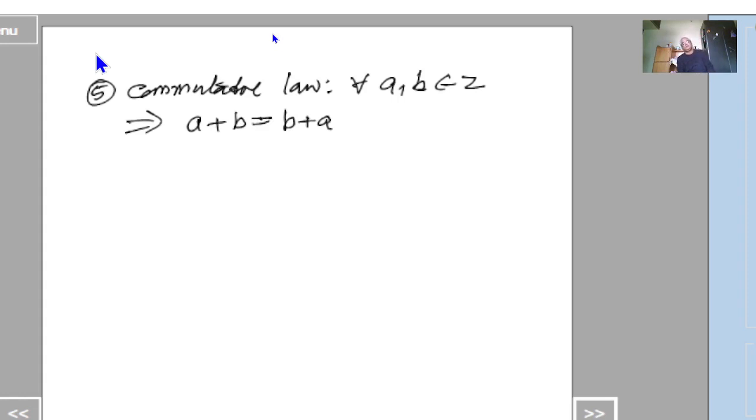The commutative law holds with respect to addition. Therefore, Z comma plus is an abelian group. So the first condition is satisfied.